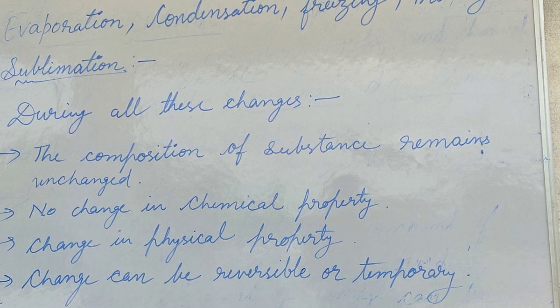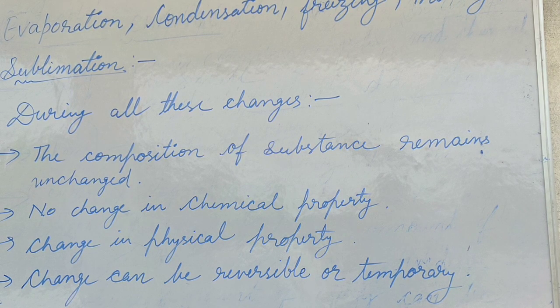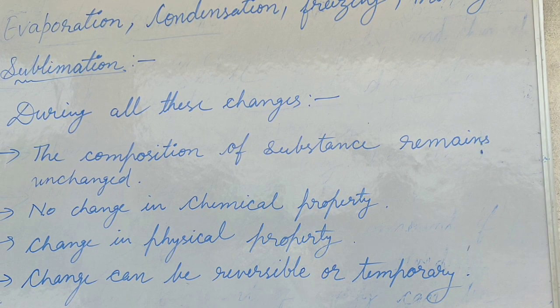These changes can be reversed by a change in temperature. So all the changes involved in interconversion of states of matter are a type of physical change.